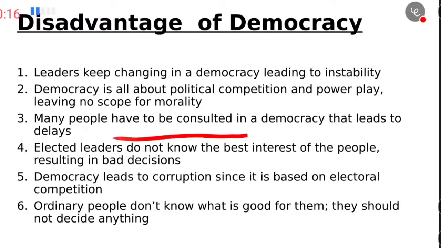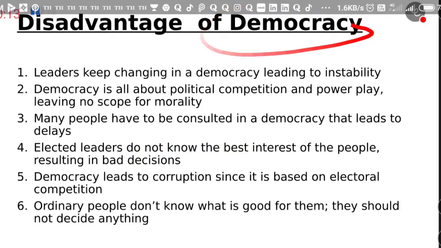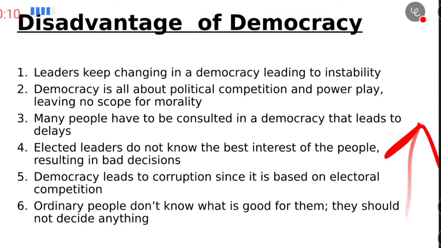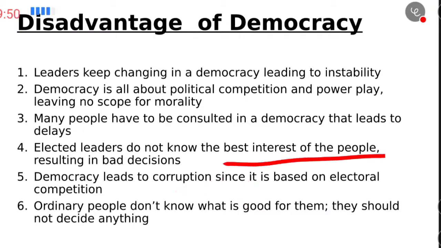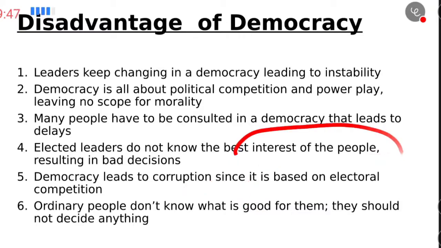Yes, there is a delay because democracy has lots of features in the system, like different departments from where they have to consult before any final decision. So they have to consult many sections or many leaders to reach a conclusion, so it makes the decision delayed also. And elected leaders sometimes don't have an interest in the people, and it sometimes leads to a bad decision. Democracy leads to corruption since it is based on electoral competition.